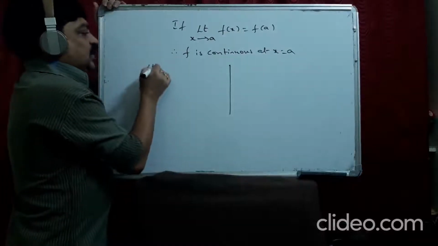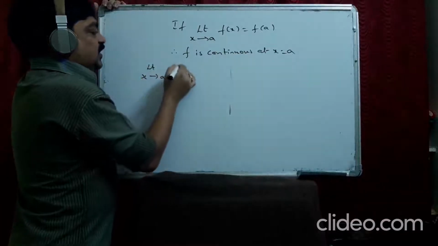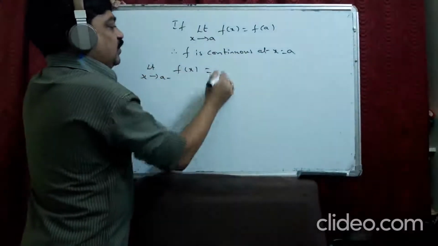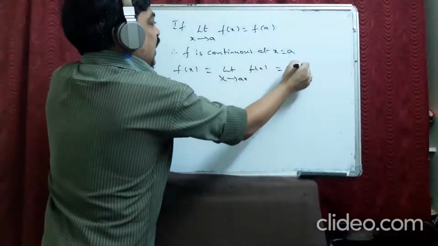Now, limit exists means what should happen? Limit x tends to a minus f of x should be equal to limit x tends to a plus f of x, which is equal to f of a.